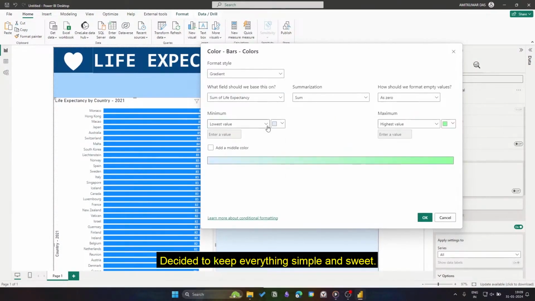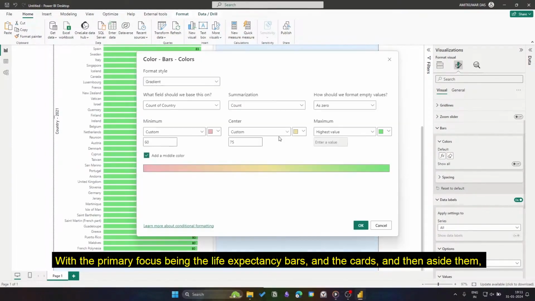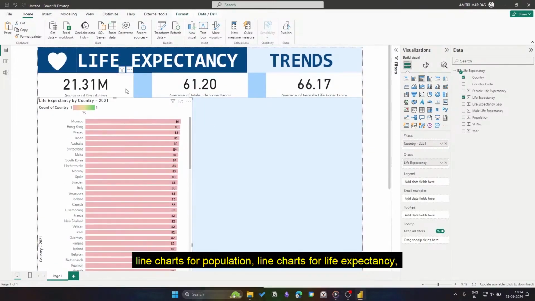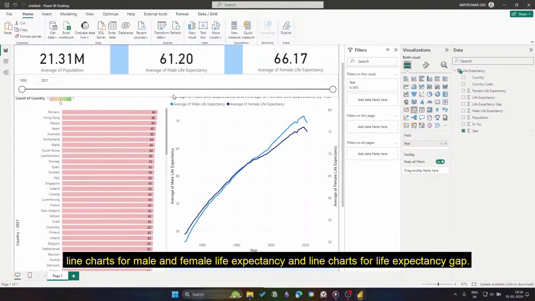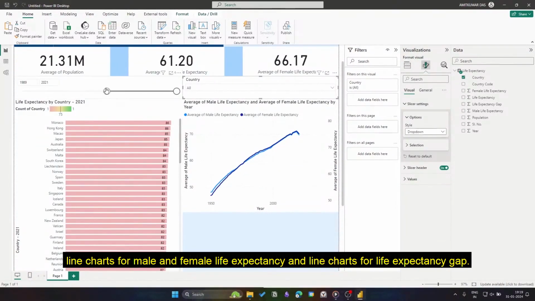Decided to keep everything simple and sweet, with the primary focus being the life expectancy bars and the cards, and then aside, line charts for population, line charts for life expectancy, line charts for male and female life expectancy, and line charts for life expectancy gaps.